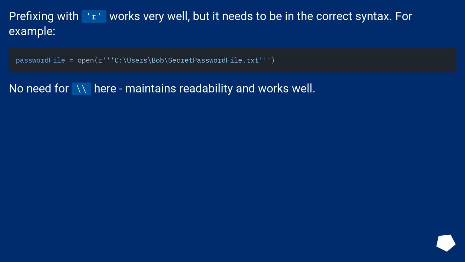Prefixing with r works very well, but it needs to be in the correct syntax. For example, no need for the extra backslash.